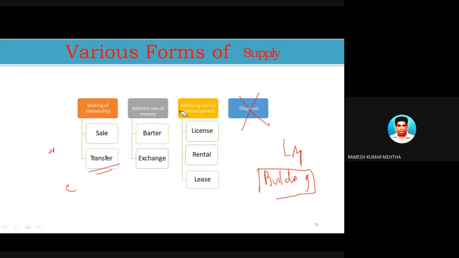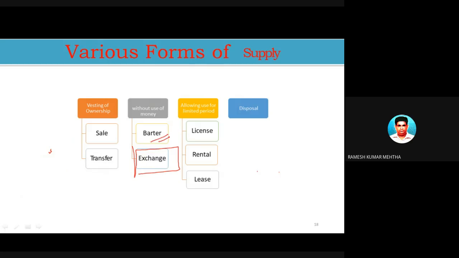Now the second form of supply of goods and services takes place as barter or exchange. Barter and exchange have the same meaning. Barter was previously used when there was no currency or coins. Exchange of rice with wheat was an example. Now I will give you a small example of an exchange offer.